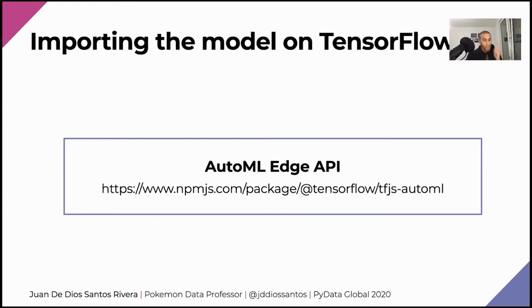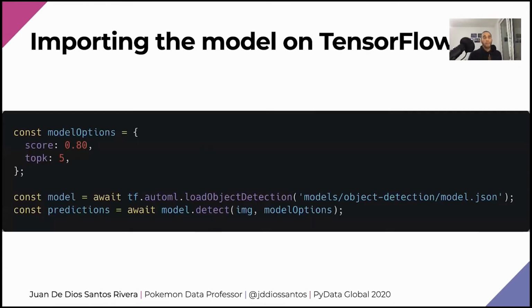Now we have the model, it is exported, and I want to use it in TensorFlow.js. How am I going to do this? Well, with the AutoML Edge API. The AutoML API is a small package that provides you all the tools that you need to load and to predict with your model. Here, on the second statement, I'm going to use the function called tf.automl.loadObjectDetection to load my model. The only thing you need to specify here is the path to the location of your model.json file.